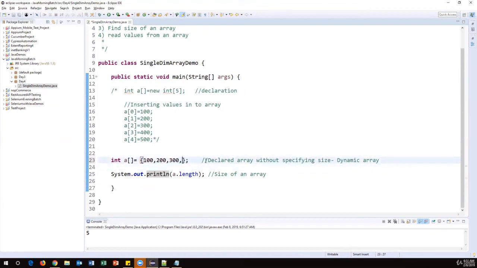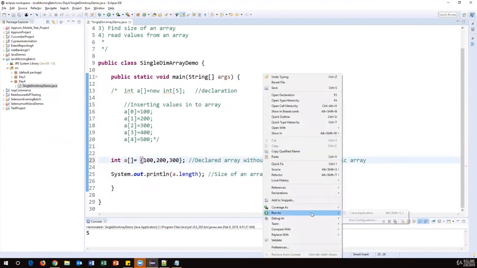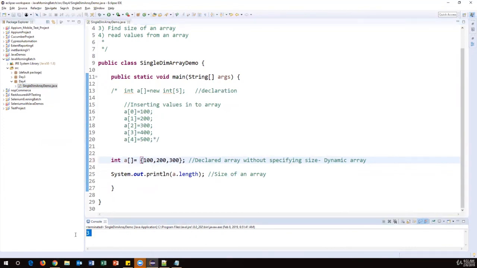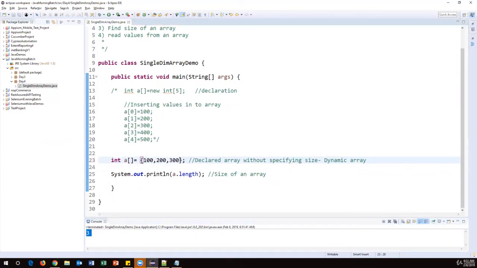Suppose let me just remove the last 2. Now it will give you 3. So this is how we need to find out the size of an array. This is very important to read the values from an array. Suppose you want to read all the values, first of all we need to know how many values are stored. Accordingly, we can write a simple for loop and then read the data from the array one by one. So length is a keyword which is available to find the length of an array.